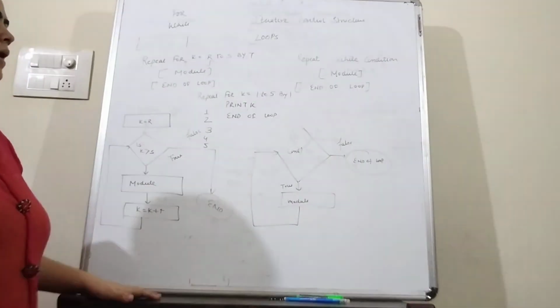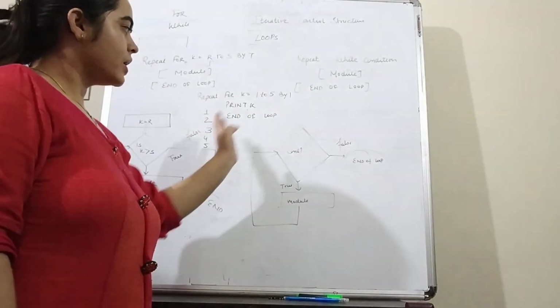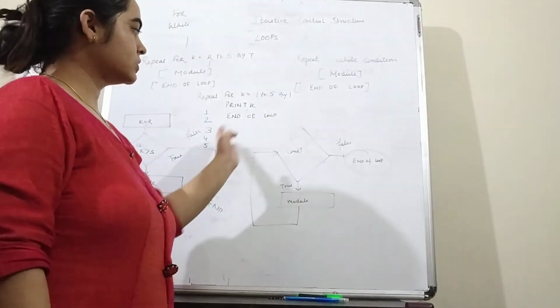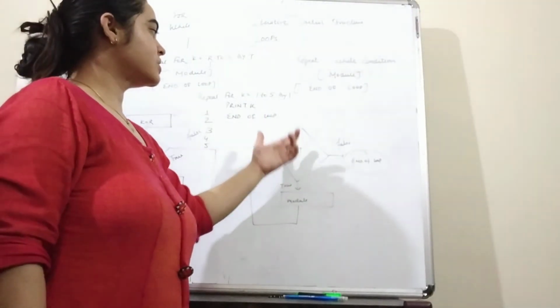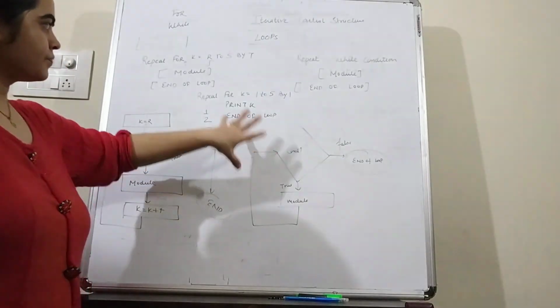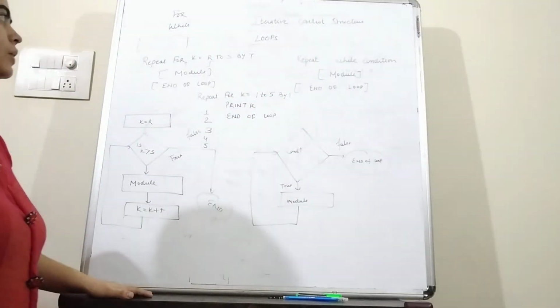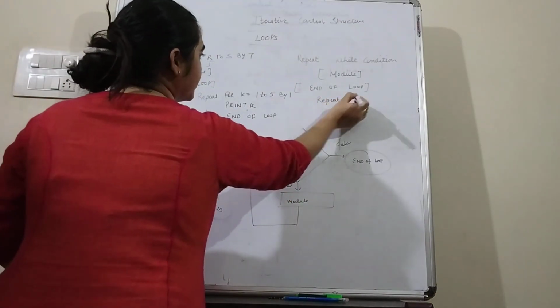So in case of while loop, there is a condition. If the condition is satisfied, then again and again this module will be executed until the condition is satisfied. And once the condition is not satisfied, then it will move out of the loop. So you can see the same example with the help of while loop. For while loop we have to write repeat, and after repeat write while.